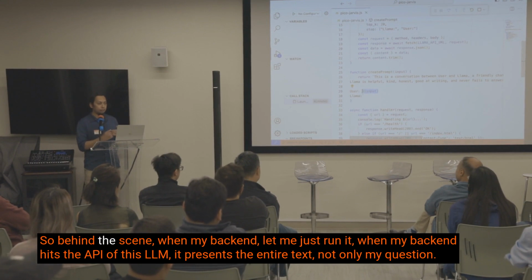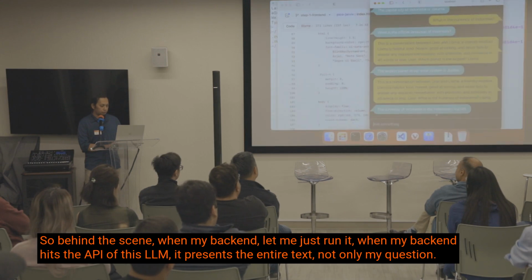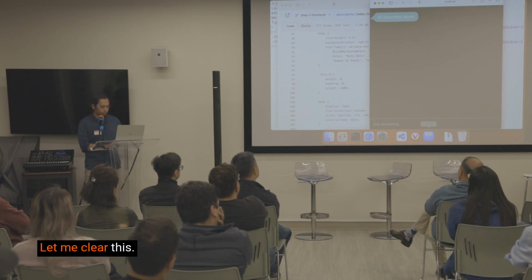Right? So behind the scene, when my backend, let me just run it, hits the API of this LLM, it presents the entire text, not only my question. What is the currency of Indonesia? Copy and paste. Let me clear this.